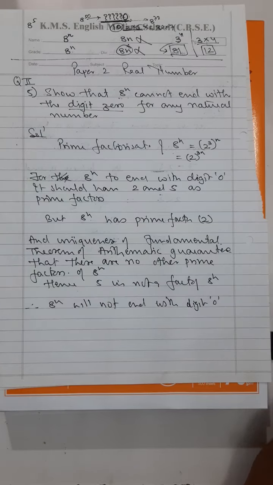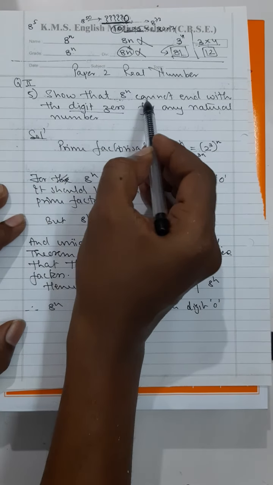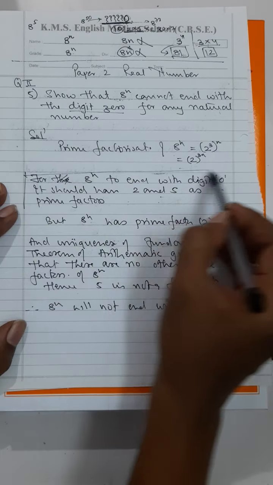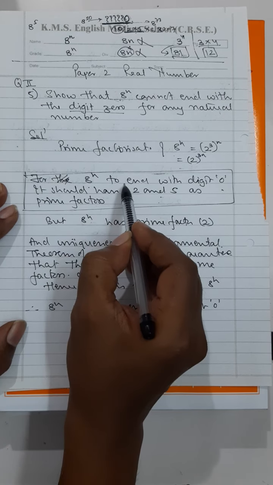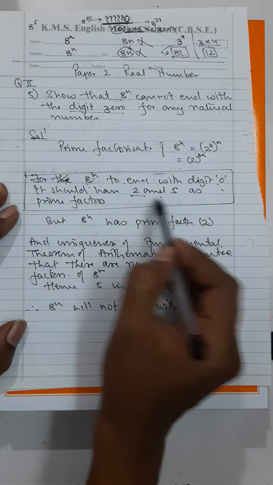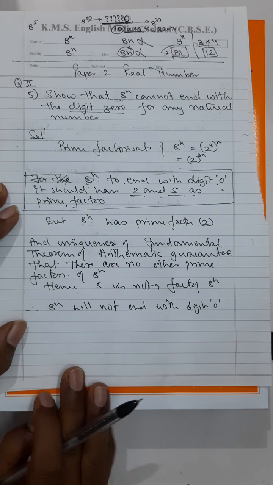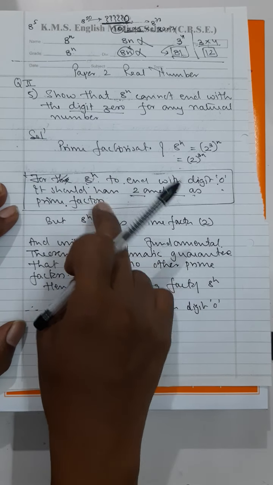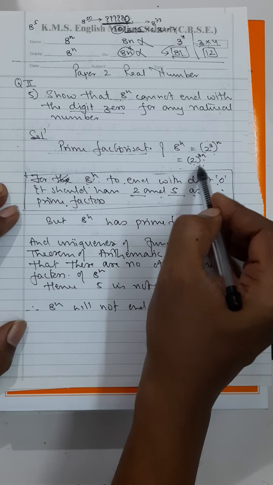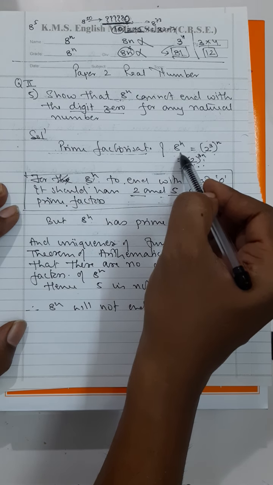If you have understood the concept of this, and what is the concept of this? The main thing is whether we have to judge that 8 raised to the power of n will be ending with digit 0 or not. This is the concept: if any number raised to the power of n ends with the digit 0, then it will have 2 and 5 as prime factors. It will have 2 and 5 as prime factors. This is the main concept. And what are the prime factors of 8 raised to the power of n? Only 2. Only 2.